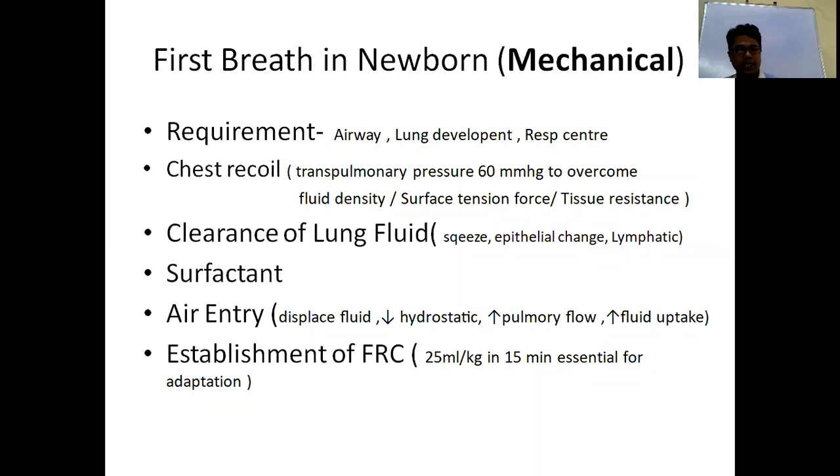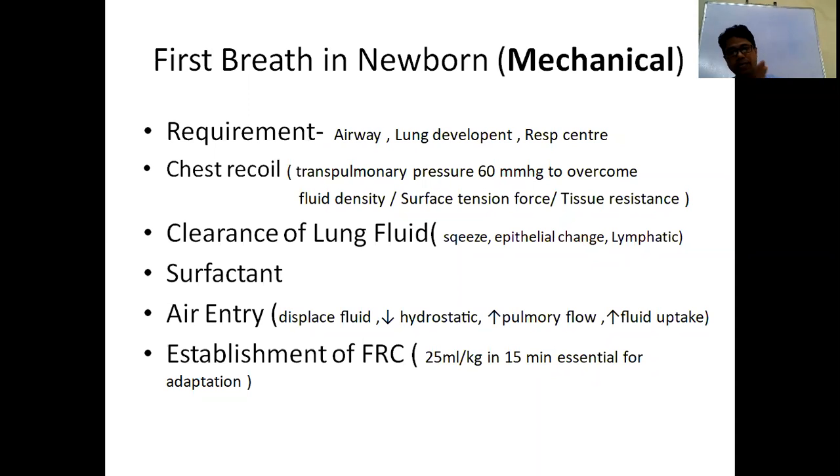Not only that, it also causes equal distribution of air to all the spaces. So lung fluid is a requirement for lung development, for maintaining functional residual capacity, and for equal distribution of oxygen to all alveoli.